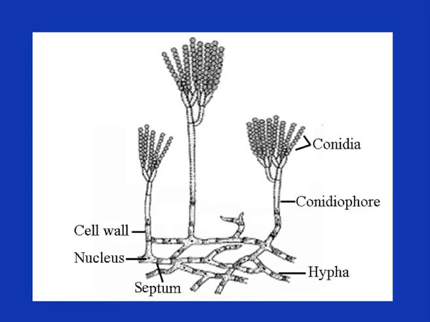The second one is the aerial hypha. Aerial hyphae are cylindrical, stout in structure, and also septate and uninucleate.